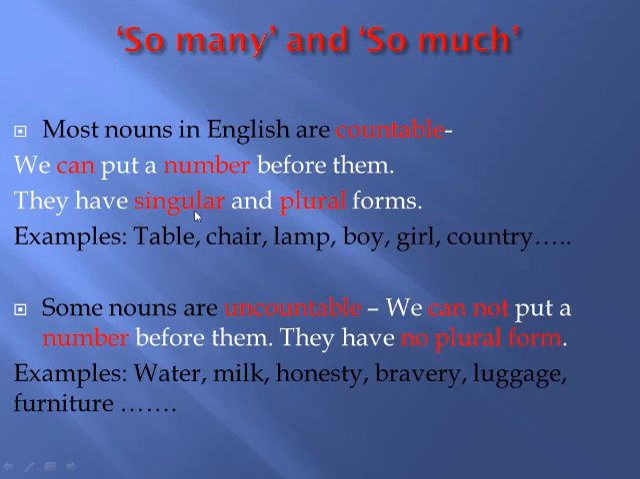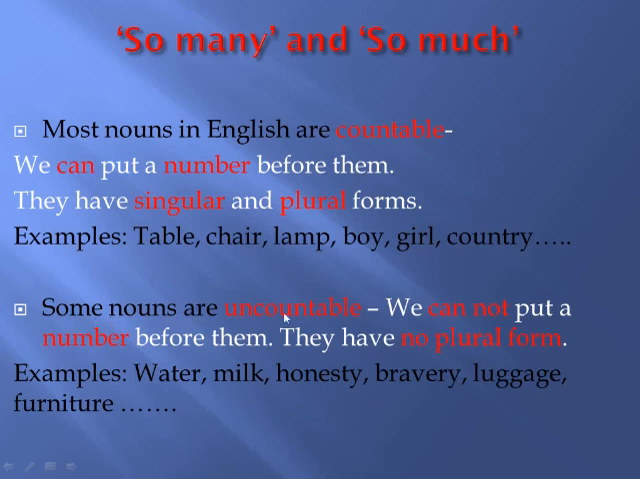Countable nouns have singular and plural forms, just like these: table, tables, boy, boys, school, schools. We can make the singular and plural forms of the countable nouns. Here are the examples of countable nouns: table, chair, lamp, boy, girl, and country.